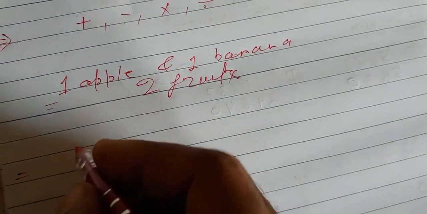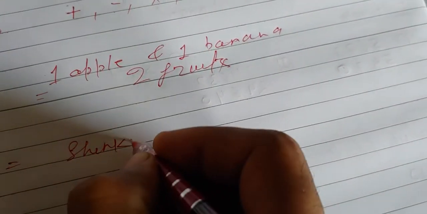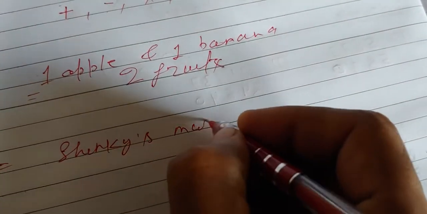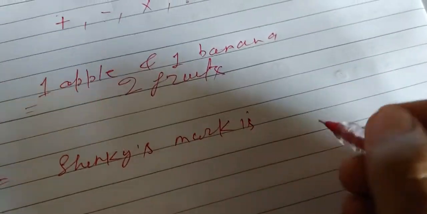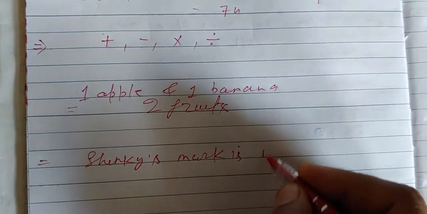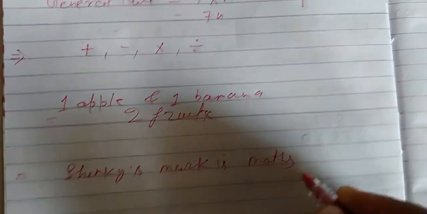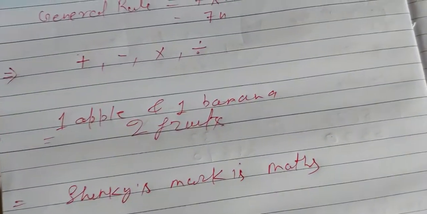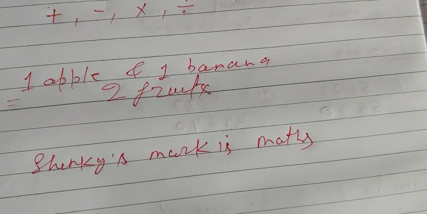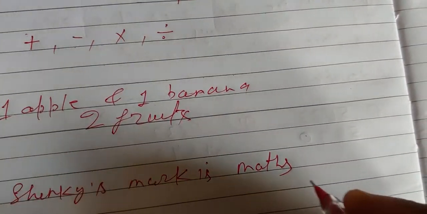It is told that Shinky's marks in maths is equal to 100.